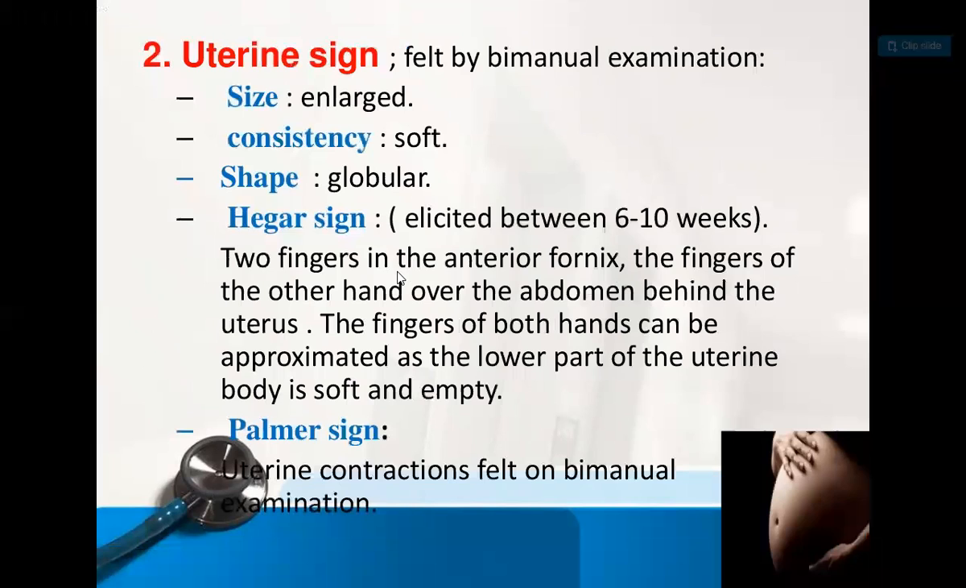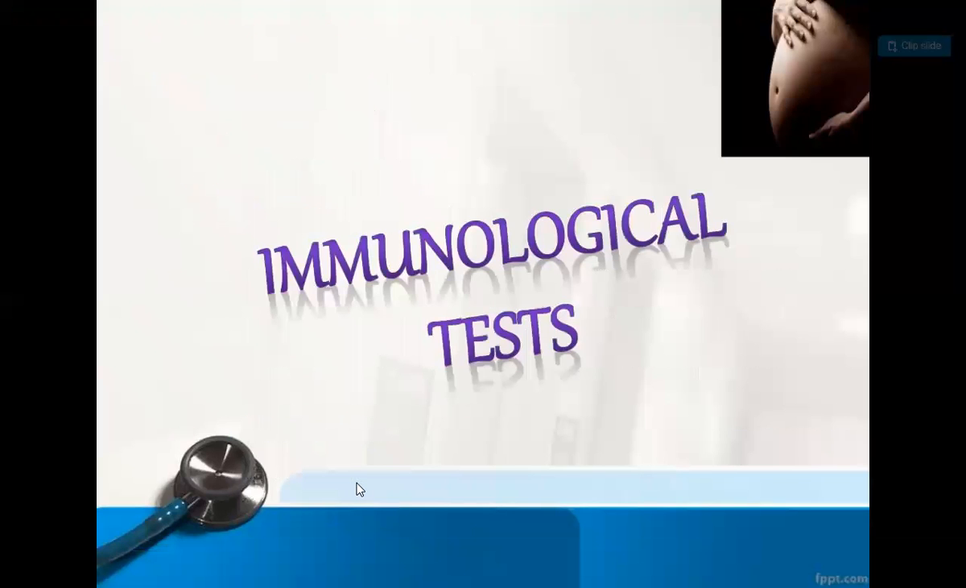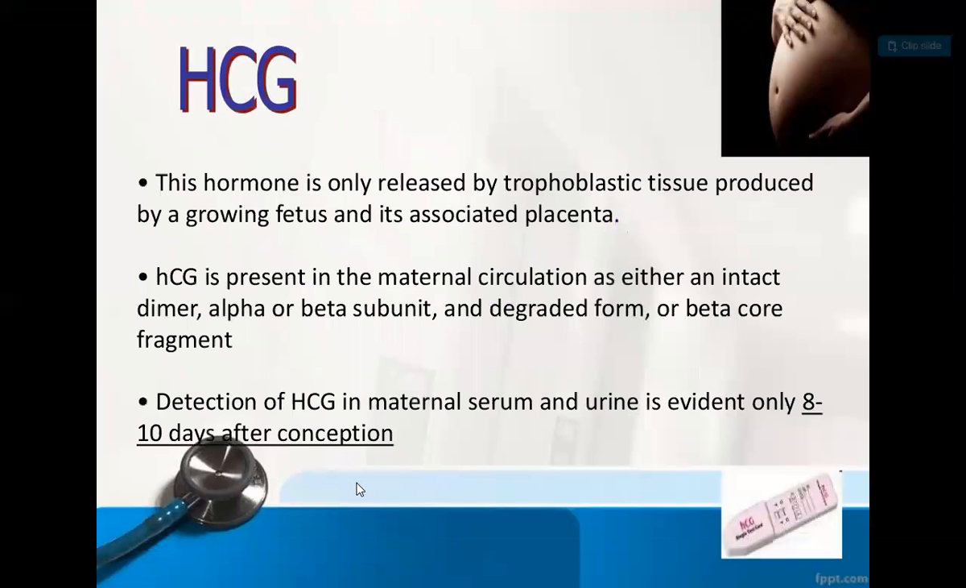And for the uterus, the two signs are there, Hegar and Palmer sign. Okay, that's Hegar. With one hand it is pushed, and the lower part of the uterus is soft and compressible. That is what you observe. And in Palmer sign, uterine contractions are felt. Then some tests, that is HCG.